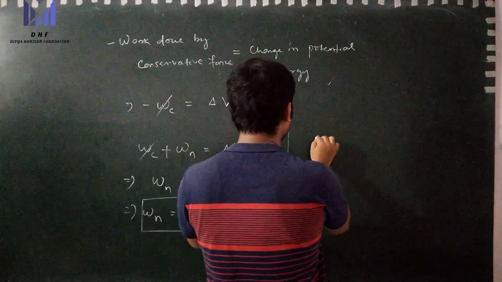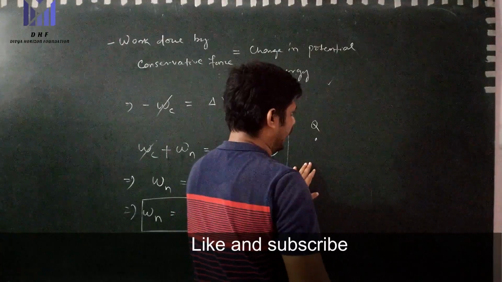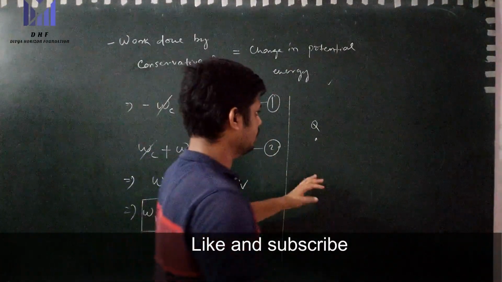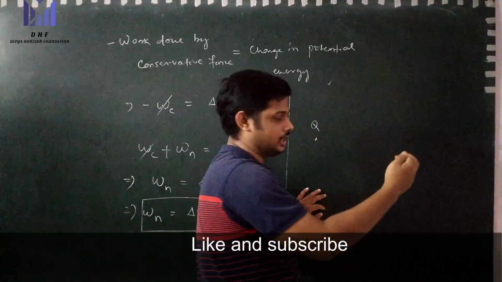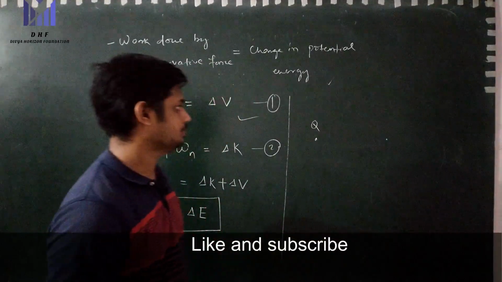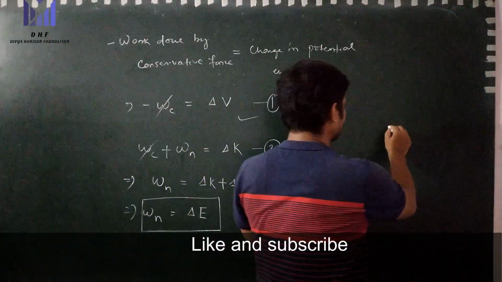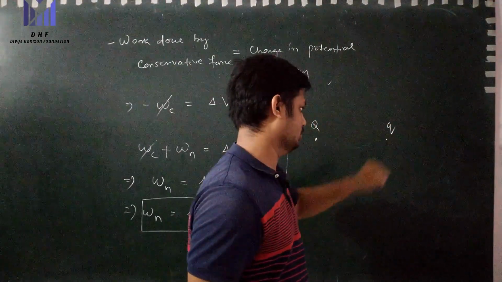Here, let's say this is a charged particle, capital Q, and we will bring a second charged particle, small q, from a large distance, that is infinity, to this position.